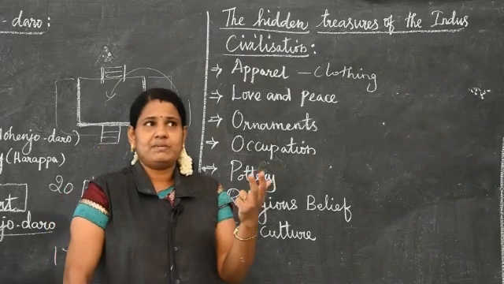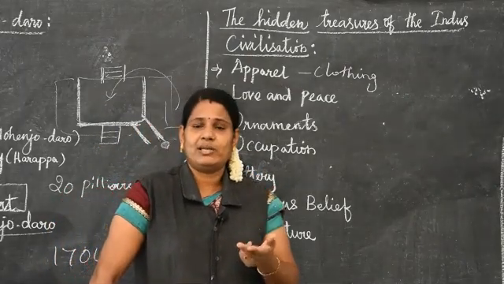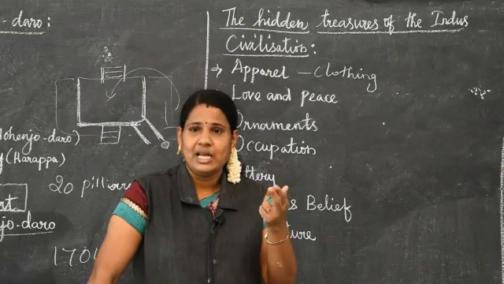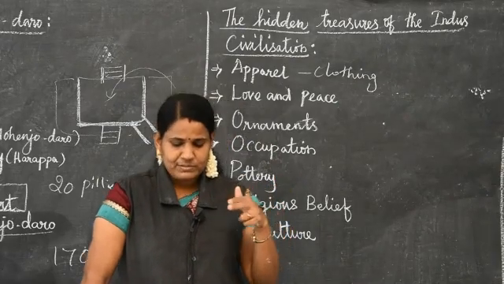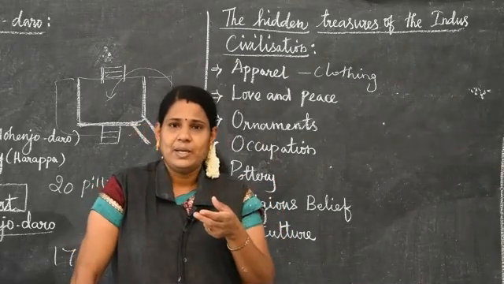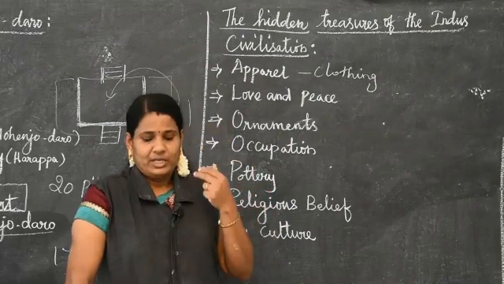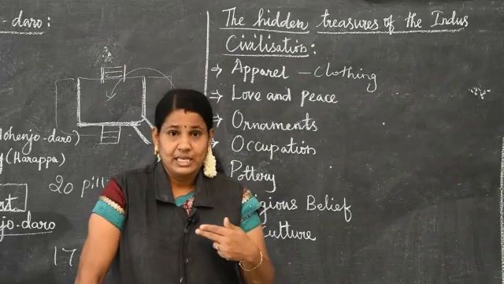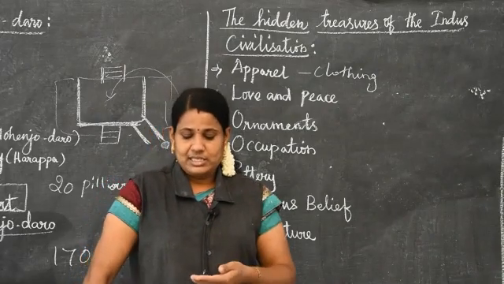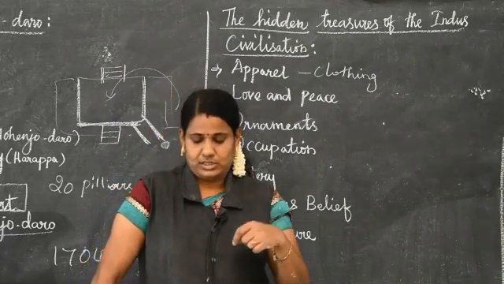If they are using cotton, we have to understand they are using clay spindles, because without spindles they can't make yarn. So they used clay spindles, which suggests that yarn was spun.